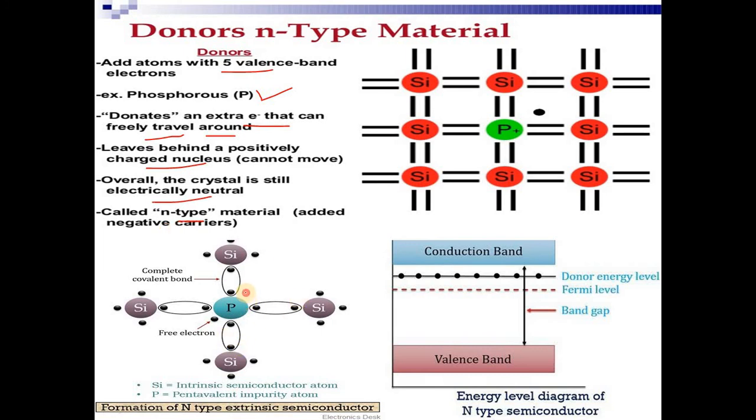So in this diagram, when we add phosphorus into the silicon crystal, it forms 4 covalent bonds with the neighboring silicon with one excess electron, and due to this excess electron, in the energy band diagram, with the valence band and conduction band, and this is the Fermi level, the donor energy level, or electron donor band, is formed just below the conduction band in the case of n-type semiconductor, and the majority carriers are electrons.